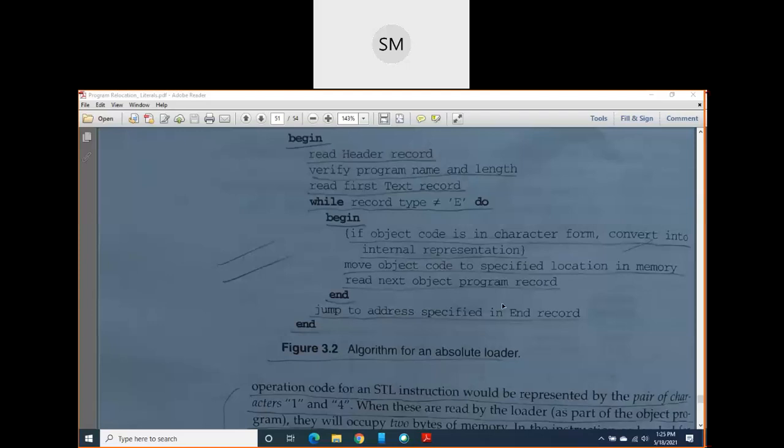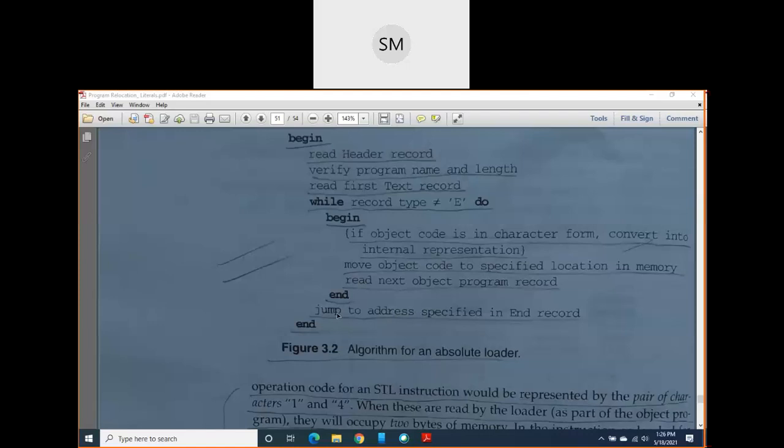For the STL instruction, if you observe the left side of STL in the location column, you get the address of the STL instruction, and it takes 3 bytes. In those 3 bytes, that complete object code will be loaded. That instruction, the already converted object code, will be loaded. Next, read the next object program record. One by one, you will read all the object program records, and end.